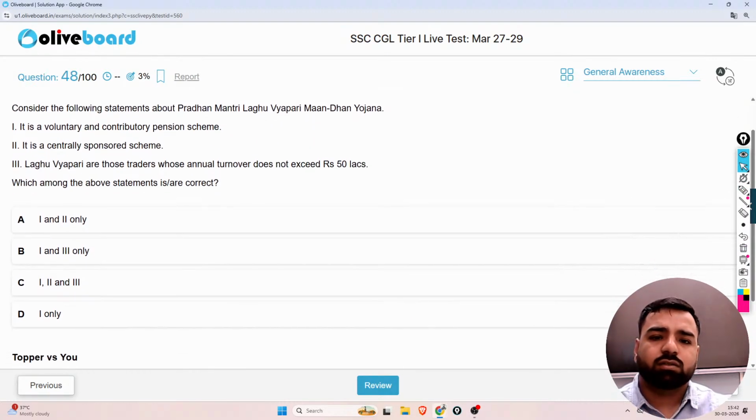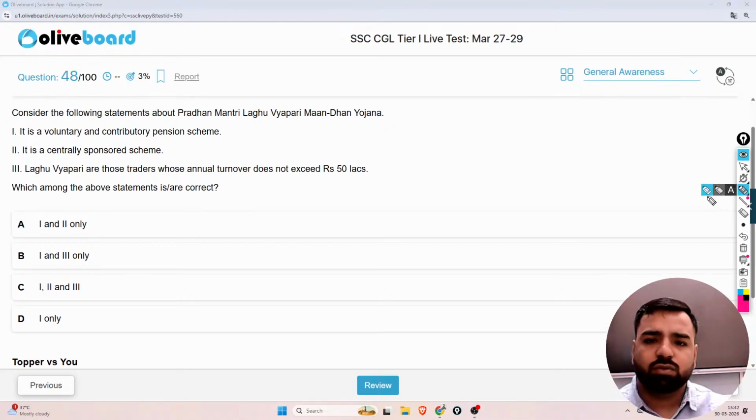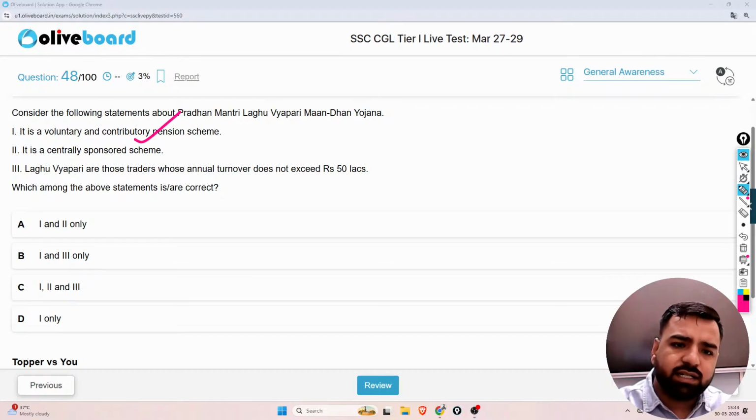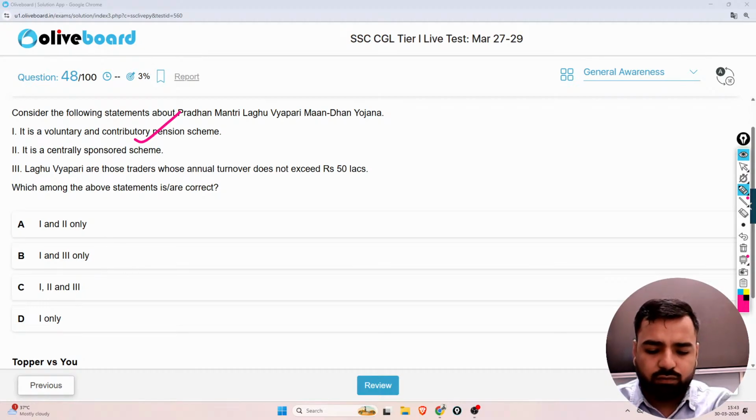Next we have this, linked with the Yojanas question. Consider the following statements about Pradhan Mantri Laghu Vyapari Maan-Dhan Yojana. It is a voluntary and contributory pension scheme, that's correct. It is a centrally sponsored scheme. Second, Laghu Vyapari are those traders whose annual turnover does not exceed 50 lakhs. Now guys, tell me, what will be the correct answer? What do you think? Waiting for the answer, please.